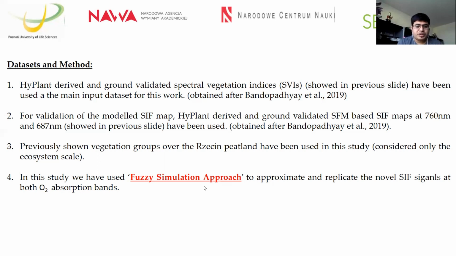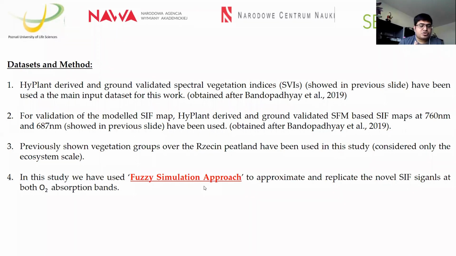So in the next work we tried to figure out if we assemble such vegetation indices, such vegetation traits together, can we replicate the original SIF signals, and if so, how would it look and how much residual we would receive from this relationship.